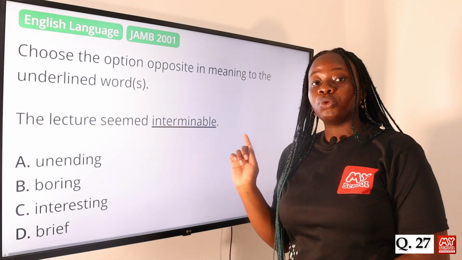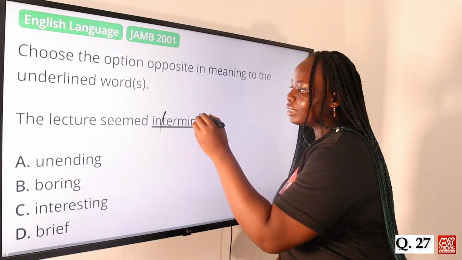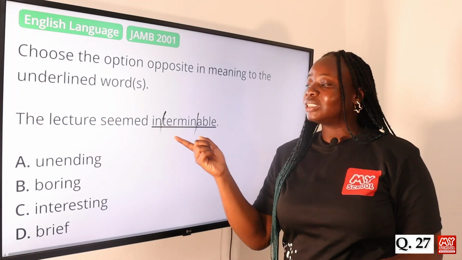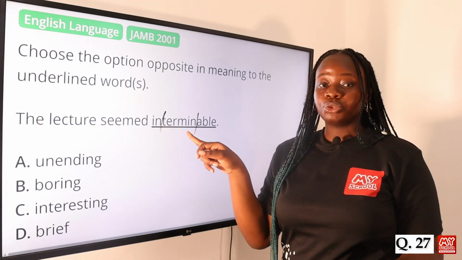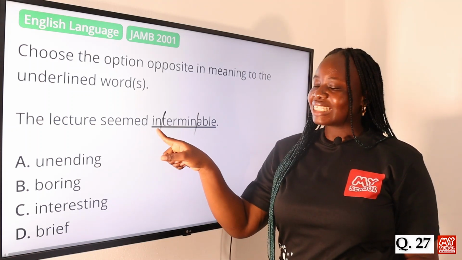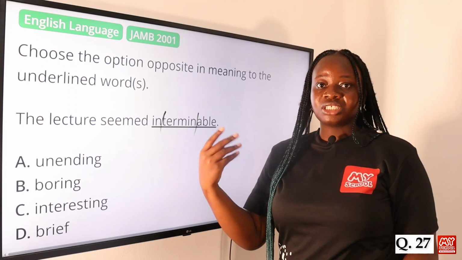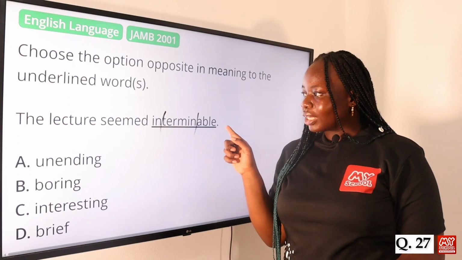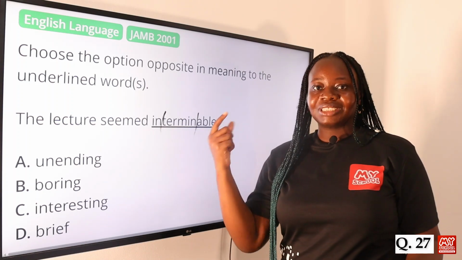So the word interminable means something that is unending. You can see when you divide the word into different morphemes, that it's gotten from the word terminate. So terminate is the root word. To terminate something means to end something. Then we have the prefix in. The prefix in means that it's the opposite of that word. So from this, we can see that interminable means something that doesn't end.